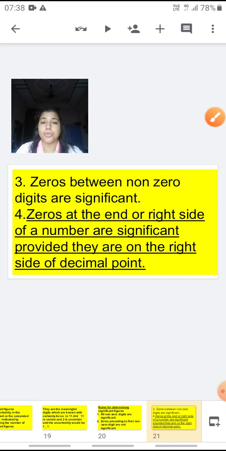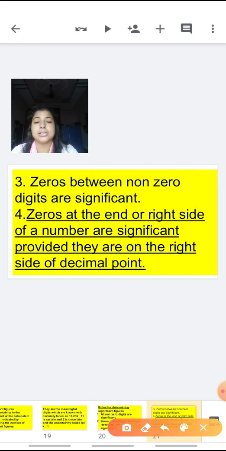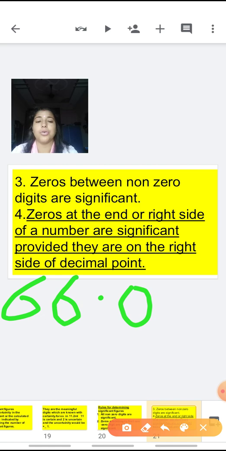Similarly, the fourth important rule is zeros at the end or the right hand side of a number are significant provided they are on the right side of the decimal point. That means if you have 6.0, then this 0 which is present on the right hand side of the decimal point is significant.